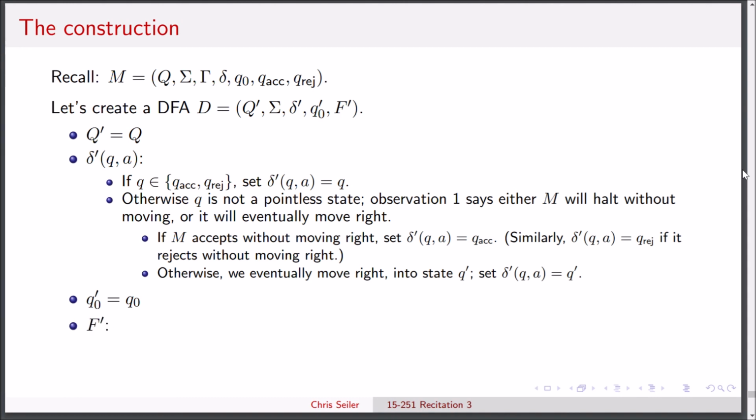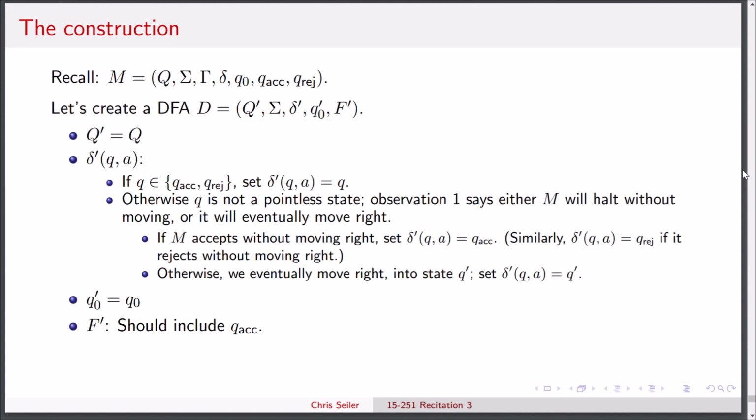Now, we definitely want the accept state to be in F prime because remember, we could have accepted somewhere in the middle and carried that towards the end. But we're not done yet. Remember, in the TM, when we reach the end of the string, we might do some extra work on the blank portion of the tape before we finally accept or reject.